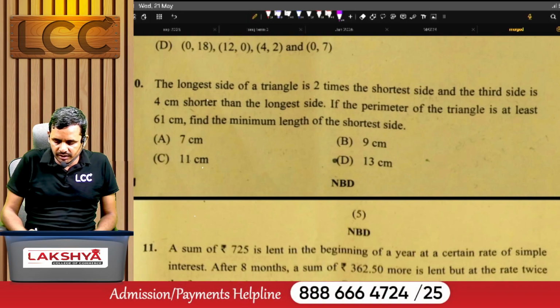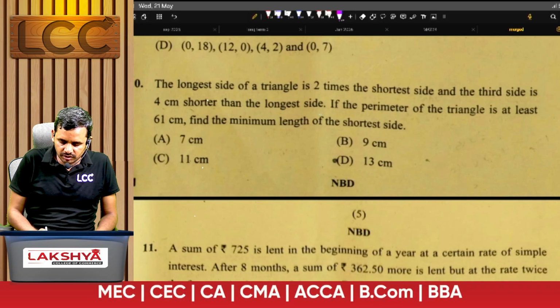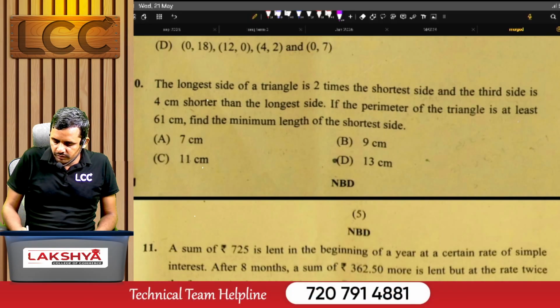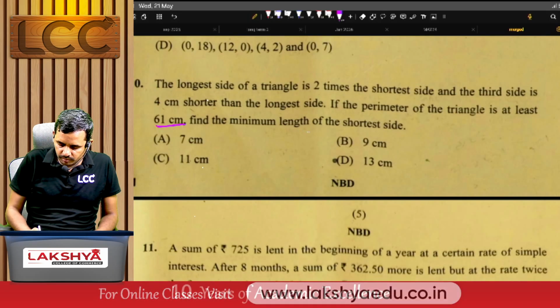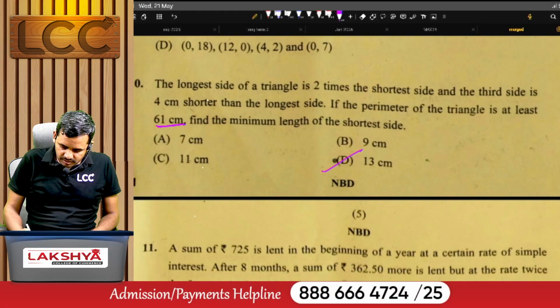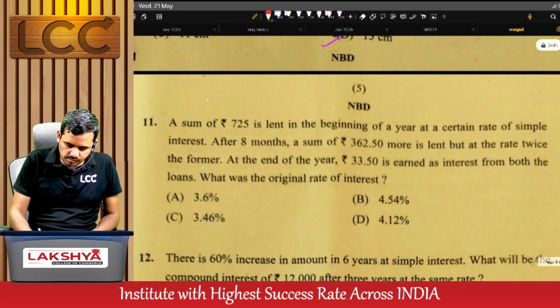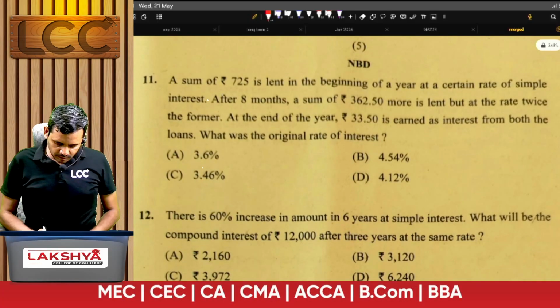The longest side of a triangle is 2 times the shortest side and the third side is 4 centimeters shorter than the longest side. If the perimeter of the triangle is at least 61 centimeters, find the minimum length of the shortest side. For this one the answer is 13. Next, problem number 11. See the 11th question.